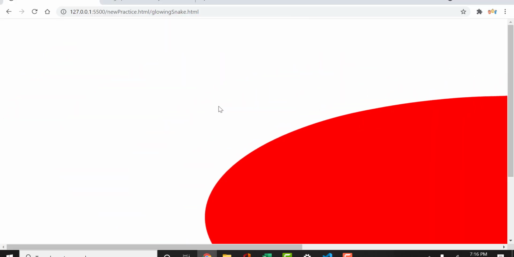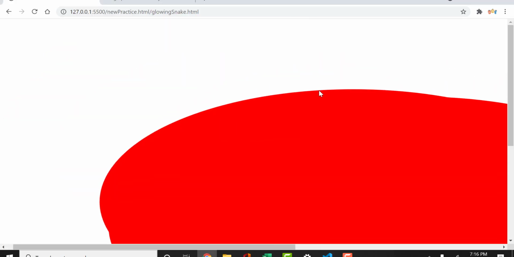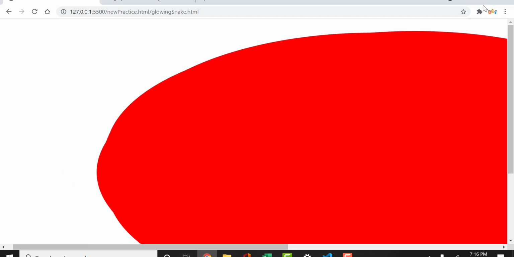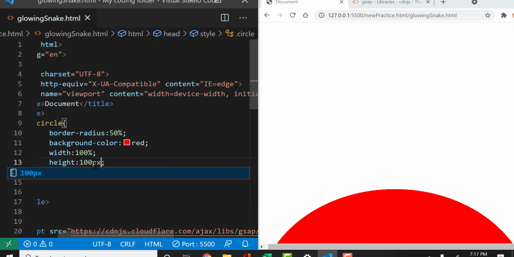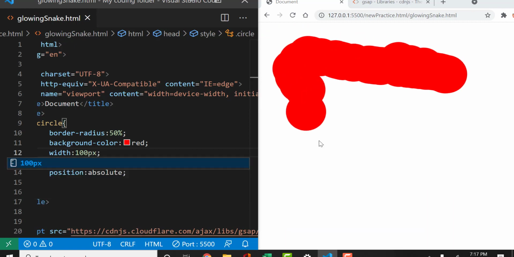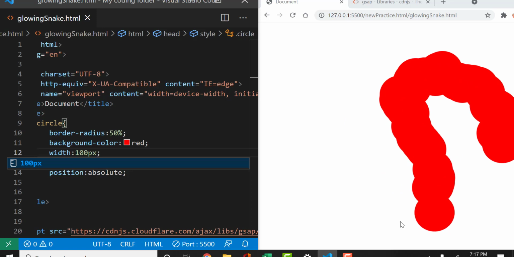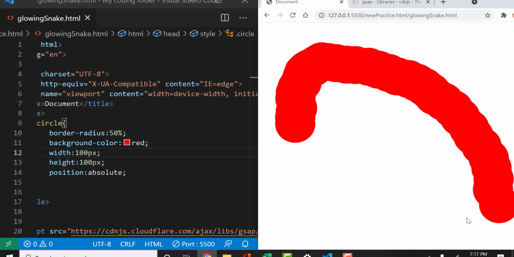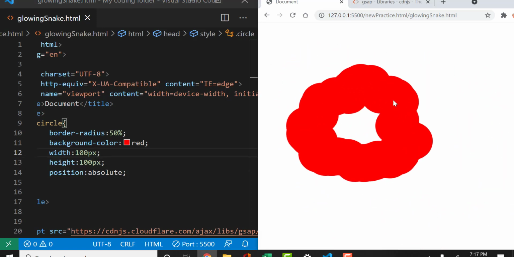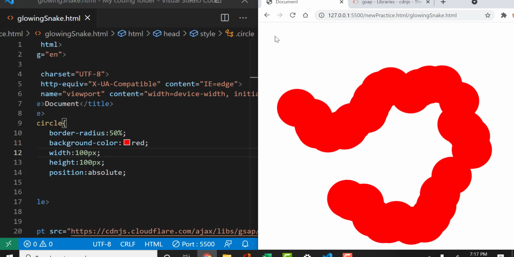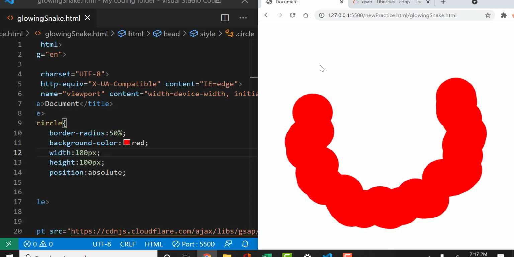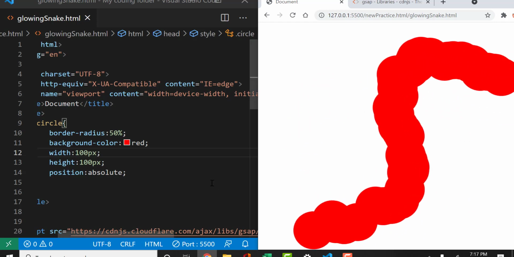Now our circle appears on our screen, but it's ginormous, so we need to resize it a little bit, and we can do that by changing this to be 100 pixels, not 100%. And now it's going to follow our mouse wherever we drag it. That's pretty much all we can do with it. Even if we try clicking, nothing will happen. It's just going to follow our mouse like the good obedient snake it is.